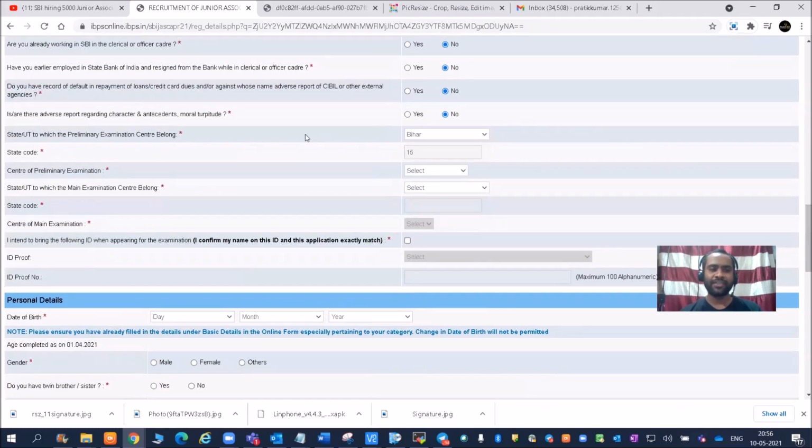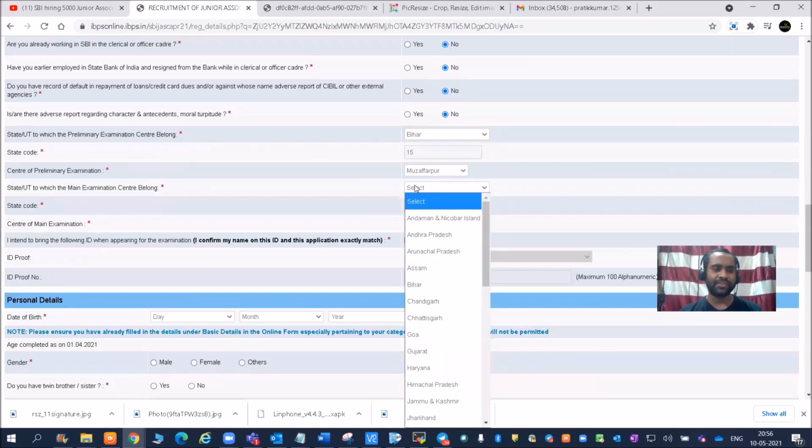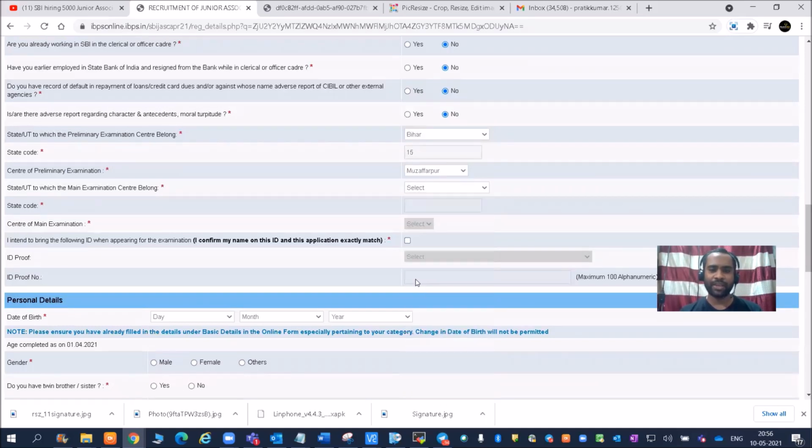Okay, and friends, there will be no online exam, I mean work from home exam, so you cannot sit at home and write this exam. Once this corona slows down a little and the exam starts, then you need to go and write the exam. Then you can give the city name. So I'm giving Muzaffarpur. Accordingly you can select. Main exam, so again Bihar. Then again I will select the same place or some other place.